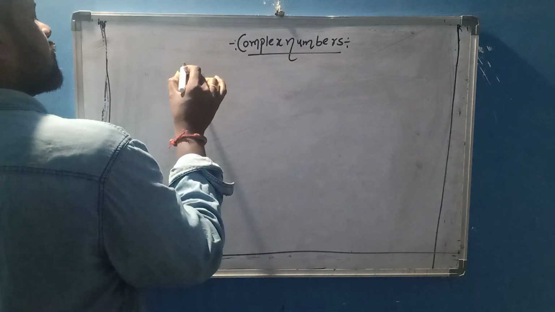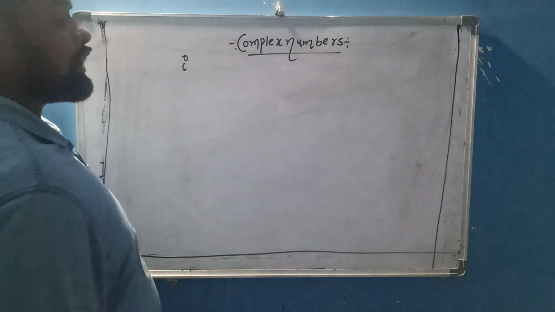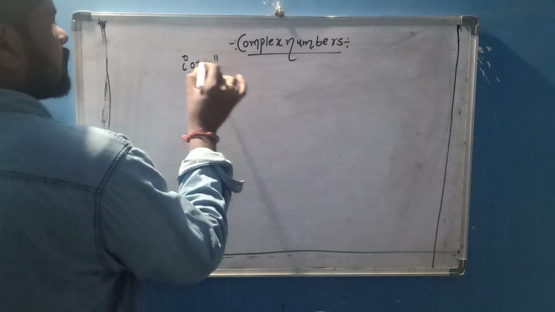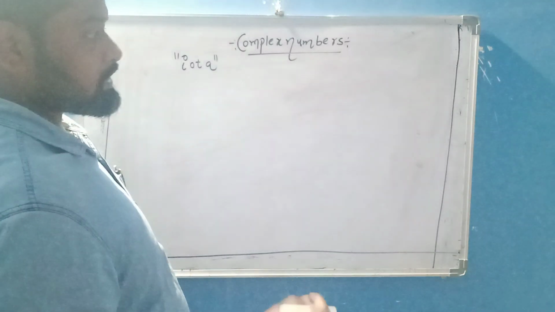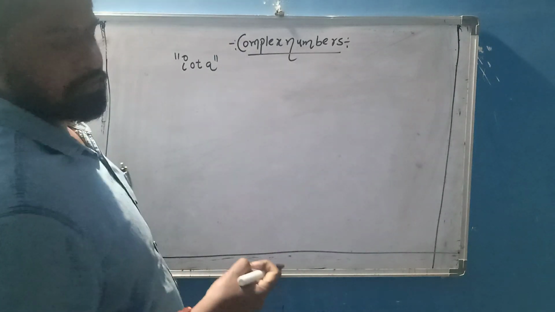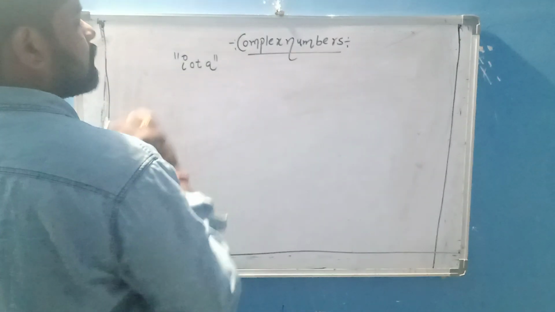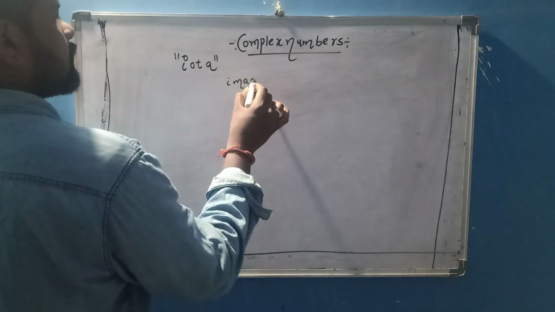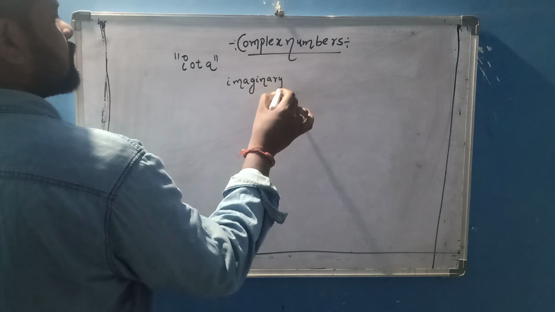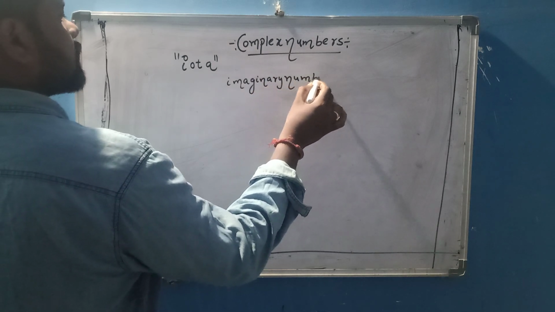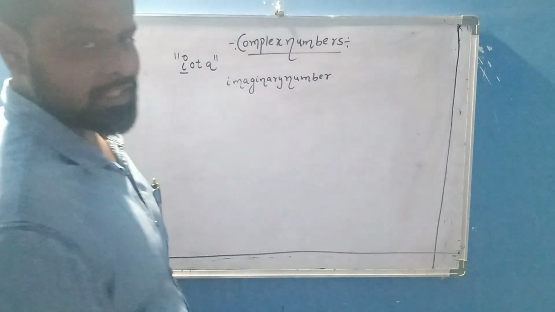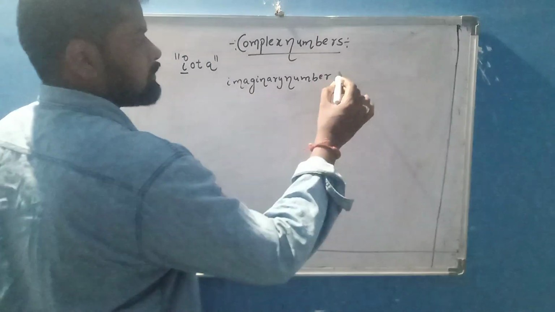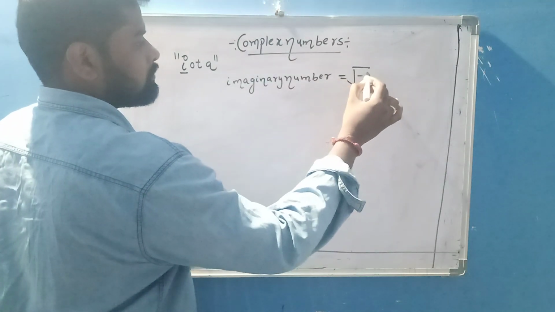What is complex numbers? Here, first I will discuss one value, iota. What is iota? First we discuss iota. After that we go to complex numbers. What is the definition of complex number? Iota is nothing but I, meaning an imaginary number. Here the starting letter I represents imaginary number. That iota represents imaginary number, which equals, I am taking like this, root of minus 1.